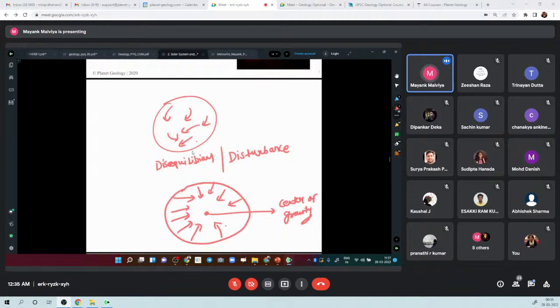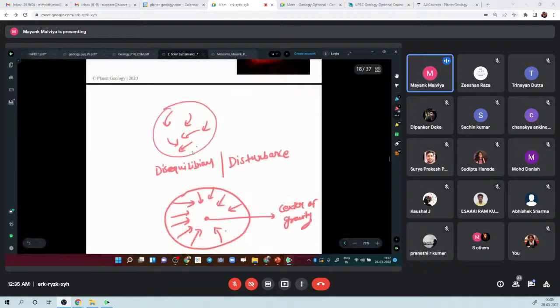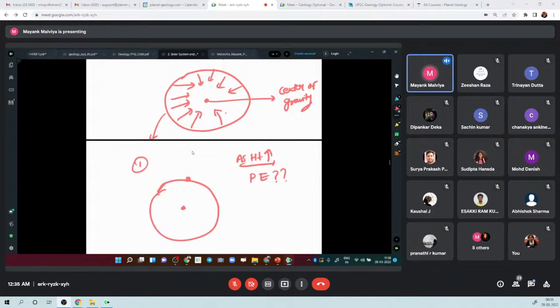When they start collapsing, a couple of things happen. Firstly, you tell me, suppose this is the center of gravity, and there is a dust particle here. As the distance from the center increases, what happens to potential energy? Anyone? Potential energy increases.